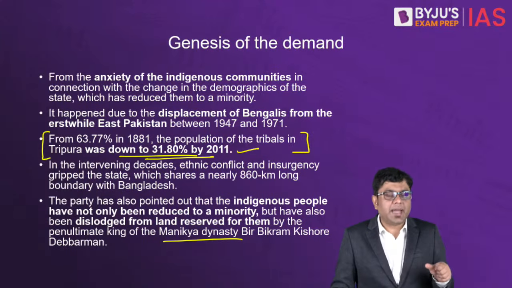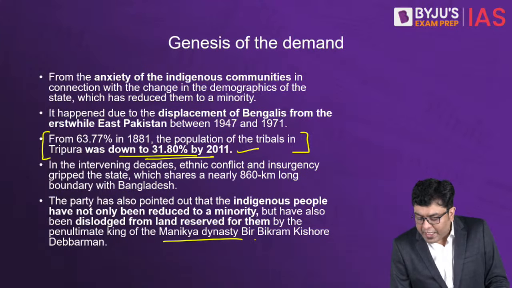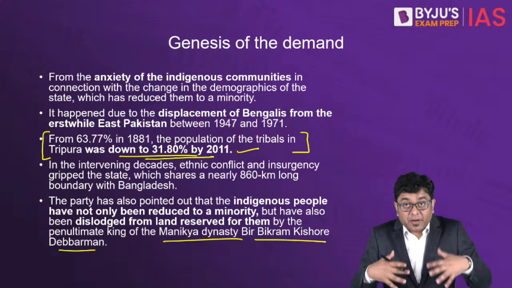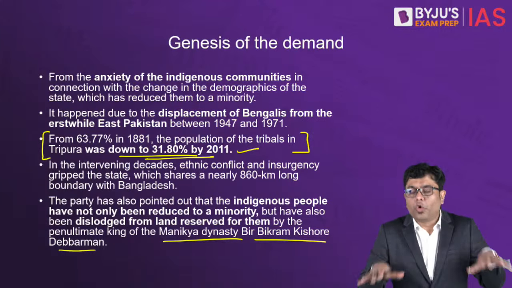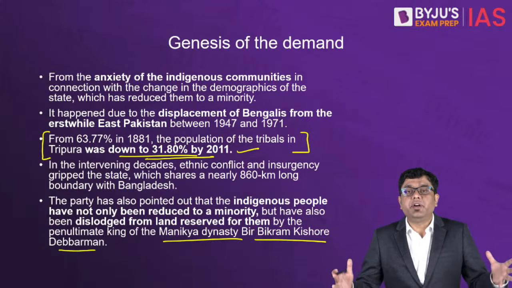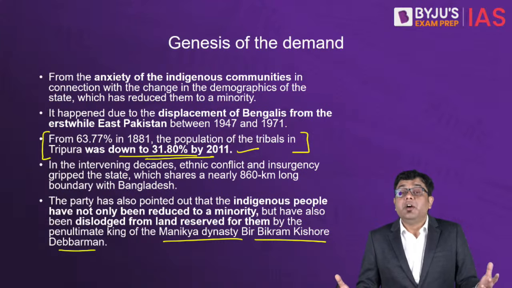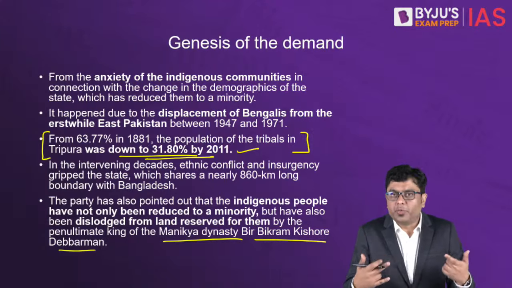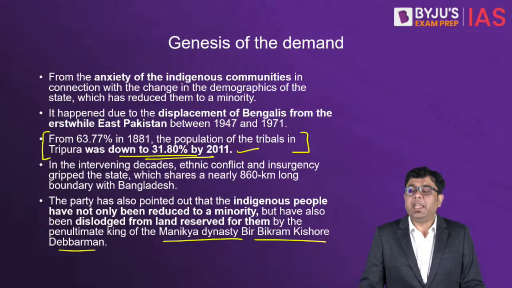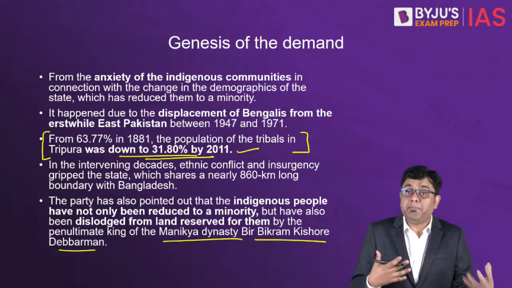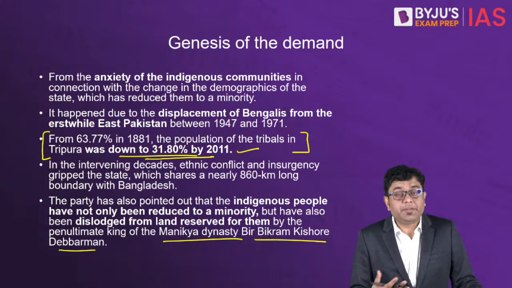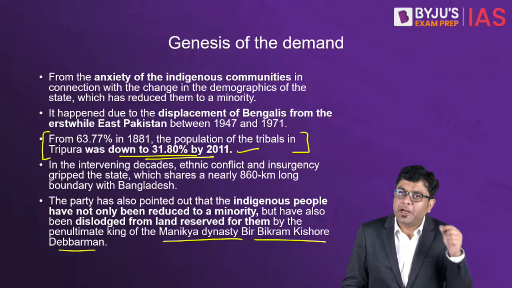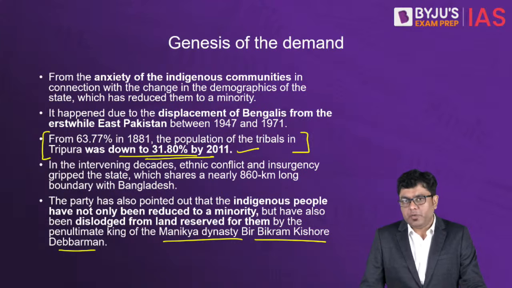So this Manikya dynasty, the last king, that is Bir Bikram Kishore Dev Burman, the last king basically had reserved some land for the local Tripuris. Now that reserved land has also been taken away, further creating that anxiety amongst the local populace. That is why they want a newer state. They think and they observe and they believe that their economic, social and the cultural factors and traditions will be fulfilled only after the creation of a newer state.